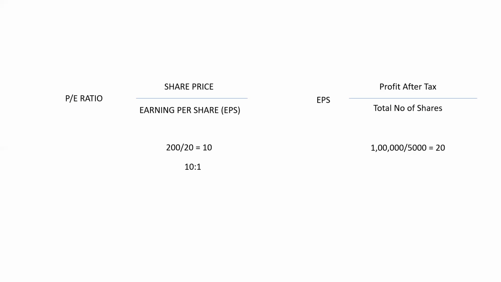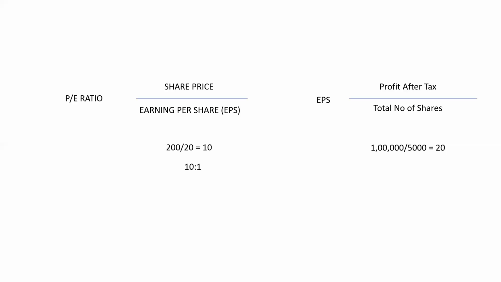And how do we calculate the PE? We calculate the PE by the current share price divided by the EPS that we calculated. So here we got 10. That means we are ready to pay 10 times more as compared to the earning.